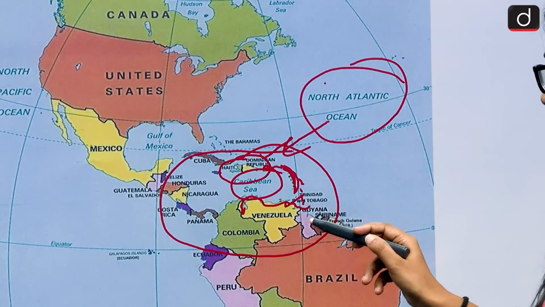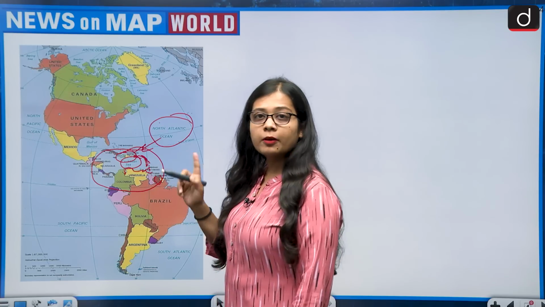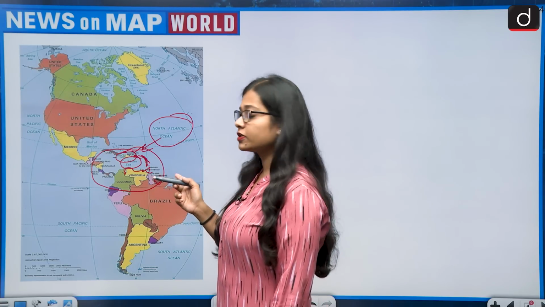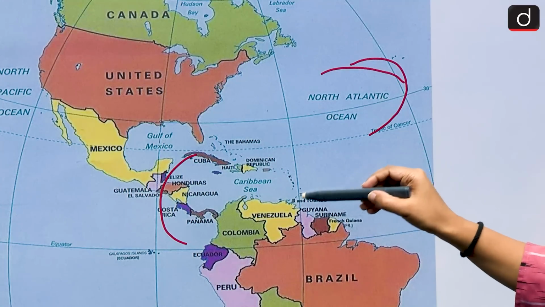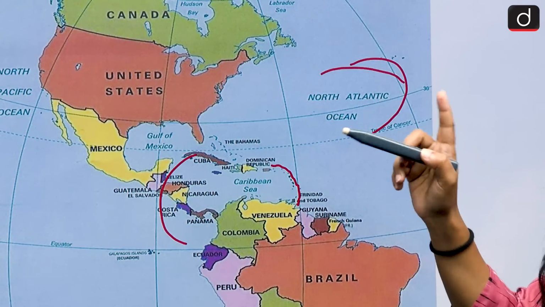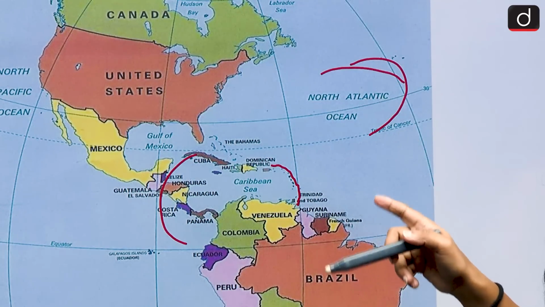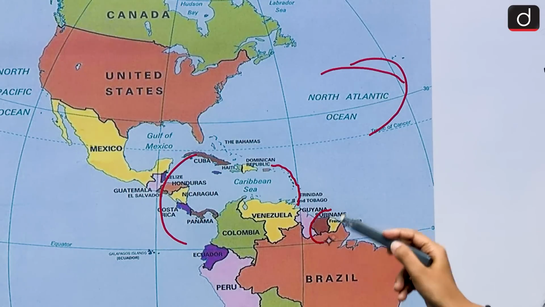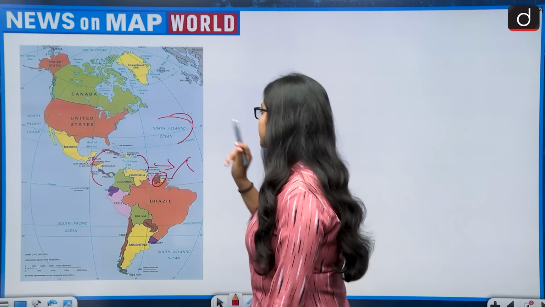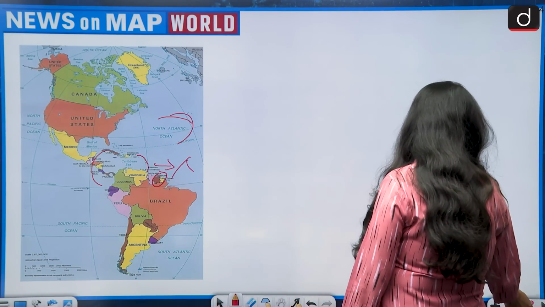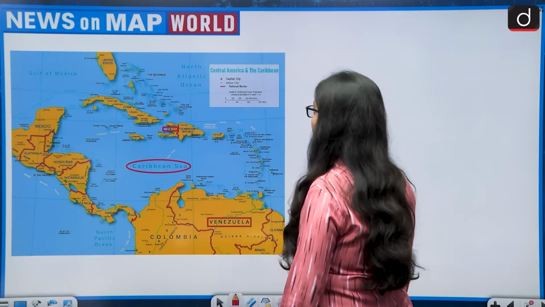Then the other option is Suriname. So Suriname does not lie along the Caribbean Sea, because the location of the Caribbean Sea is only till Venezuela, that is the Lesser Antilles Islands. So Suriname lies much east to it. So Suriname gets eliminated. Then one more island remains, and that is the Bermuda Island.